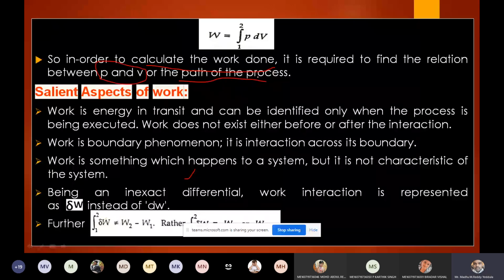And we came to know that work is a path function. I already discussed what a path function is, and a point function also. Because it is a path function, we write dou W, since a path function is always an inexact differential. So dou W cannot be written as W2 minus W1. Rather, we write it as W12.